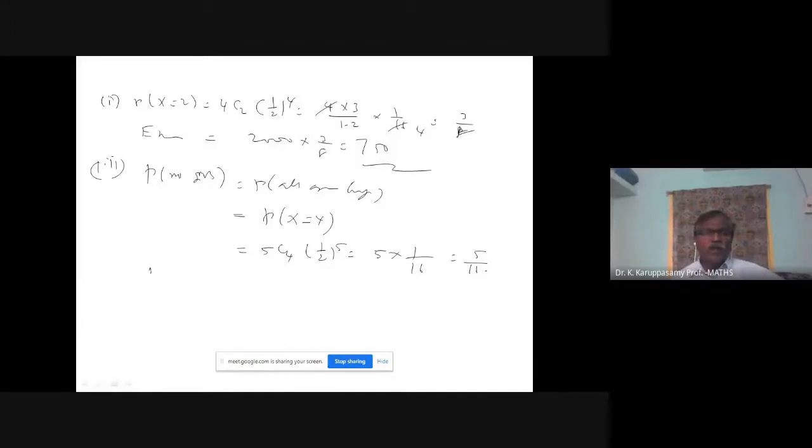Now expected families, 2000 into 5 by 11. Approximately, you can tell the answer: 5 into 2 is 10,000, divided by 11. Actually, I got 909 approximately. 909 families.